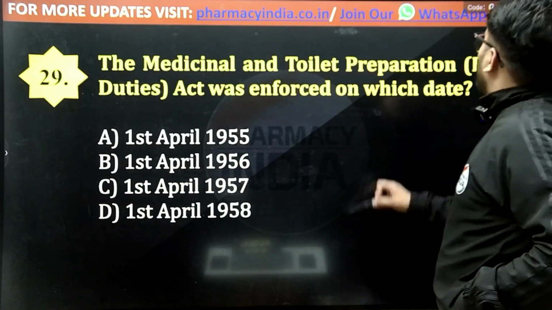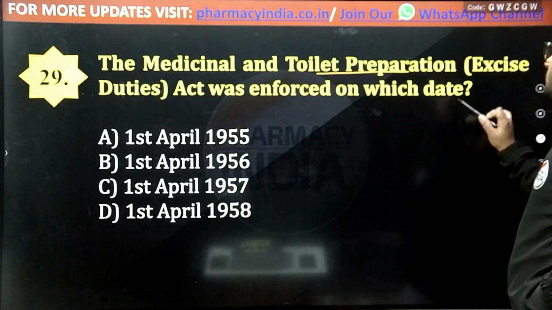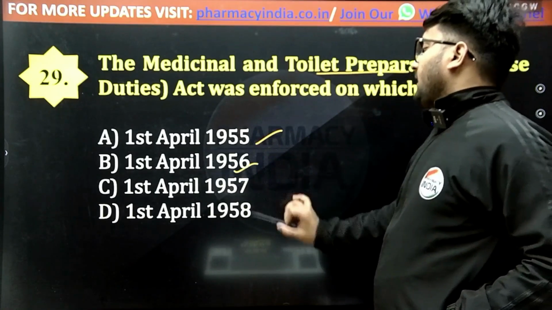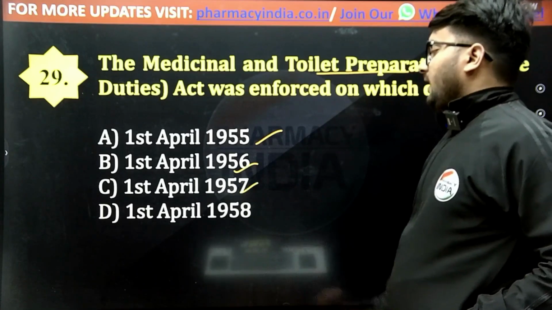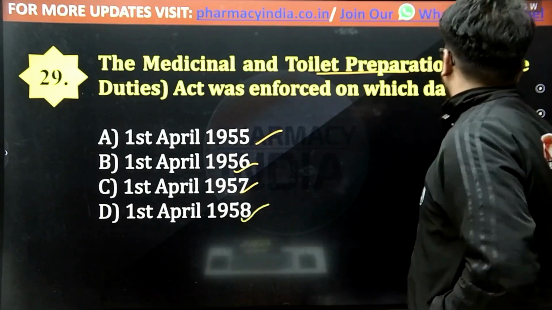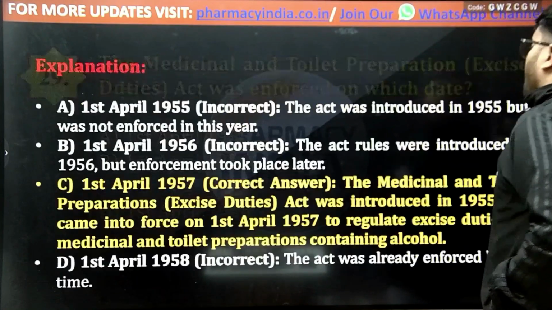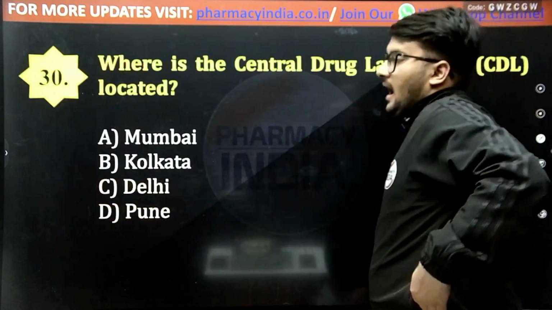The Medicinal and Toilet Preparation Act was enforced on which date? 1st April 1955, 1st April 1956, 1st April 1957, 1st April 1958. And the correct answer is 1st April 1957. Now come to the next question, that is the last question.